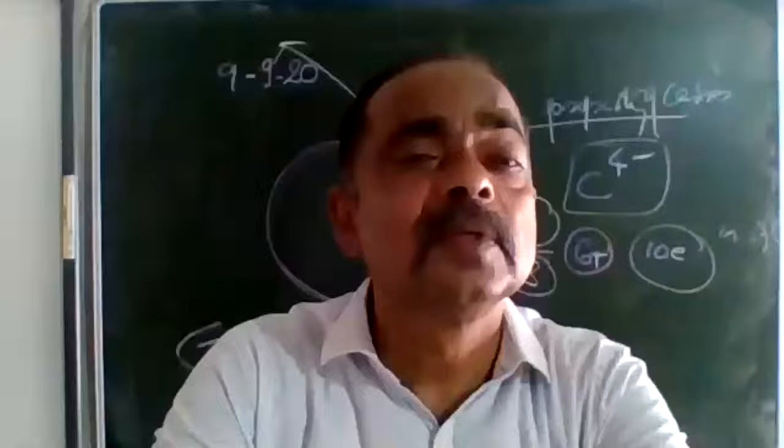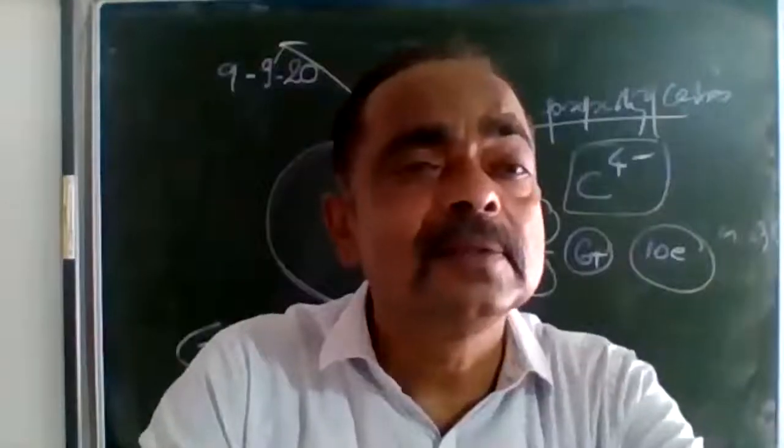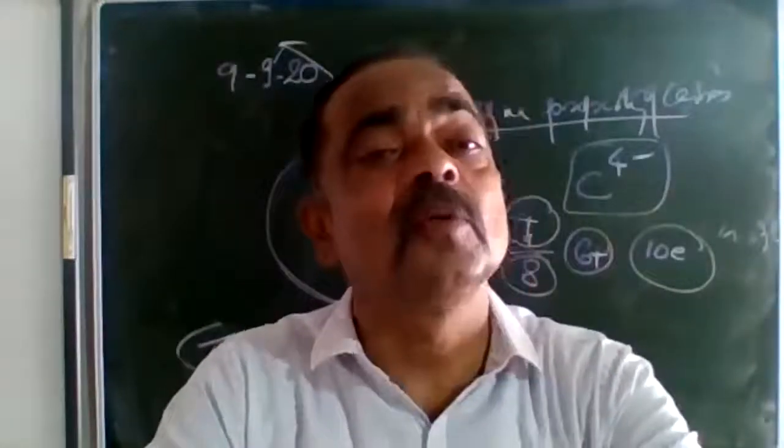The two concepts are clear. It doesn't form a cation, it doesn't form an anion. Then what does it form?